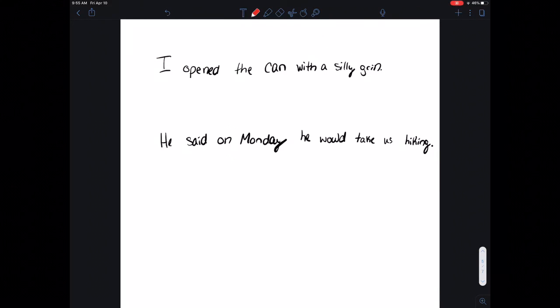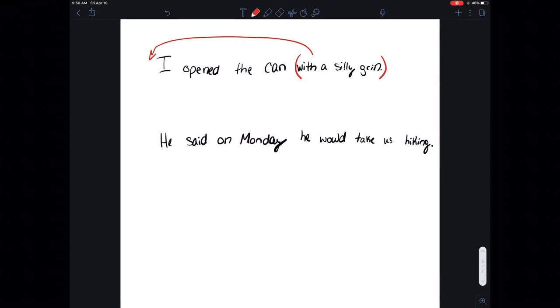Now, sometimes you can have a prepositional phrase that is misplaced. I open the can with a silly grin. All right, so with a silly grin is currently modifying can, but can isn't the one with the silly grin, I is. So you have to find a place in the sentence where you can move it where it still makes sense. It's modifying the correct thing. In this case, I can move it to the beginning of the sentence and it'll be correct.